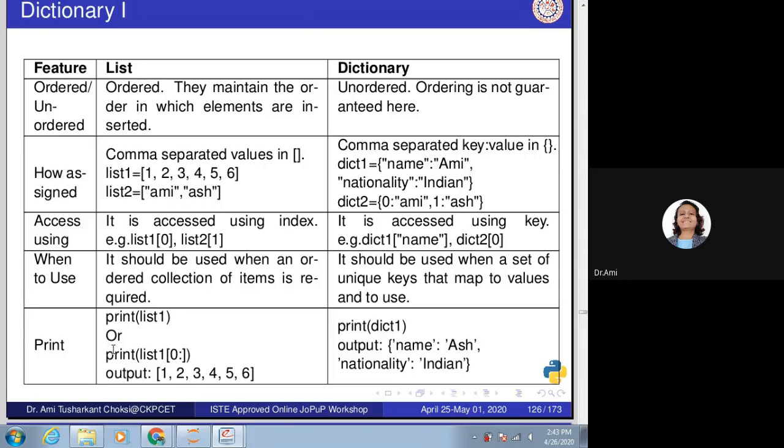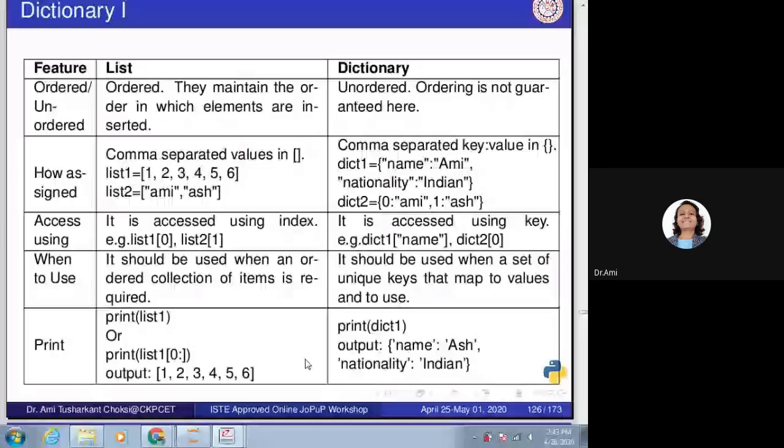So how to print that? If I want to print whole list, I can print it as print list 1. That all the elements of list we are printing, that slices we have seen in list.